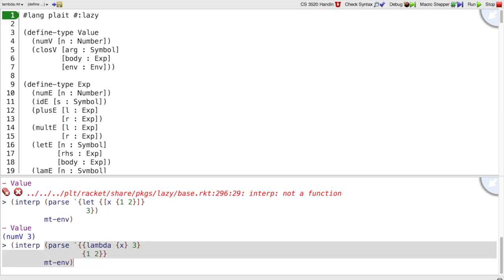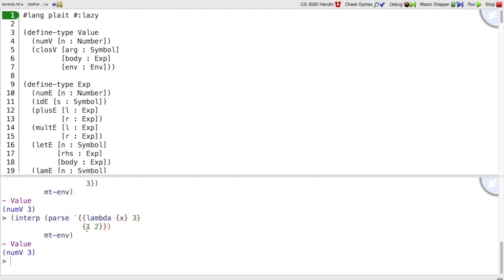Let's write it this way so you can see. This curly form is exactly the same as this let form. And when we evaluate it, we get the same 3 out. It seems that curly is acting lazily. We have this {1 2} that's an argument x, but x is never used, and so just 3 is returned.